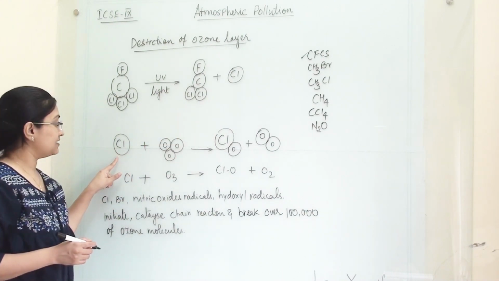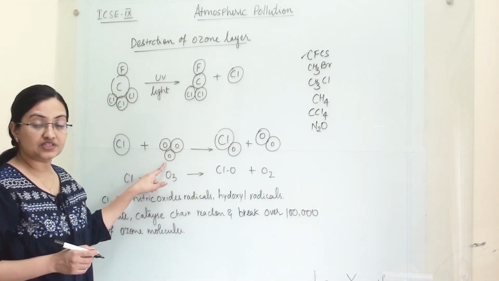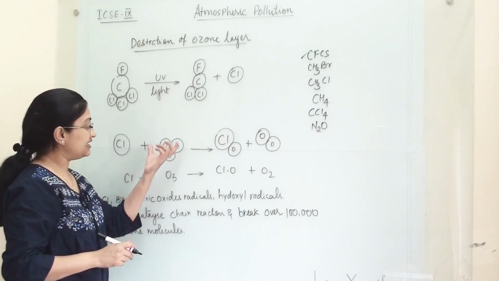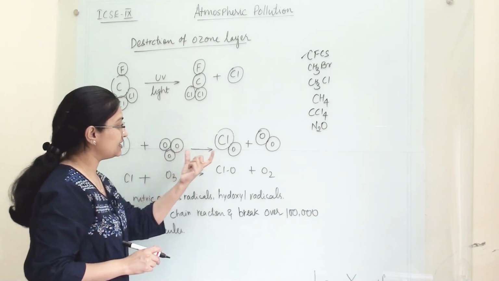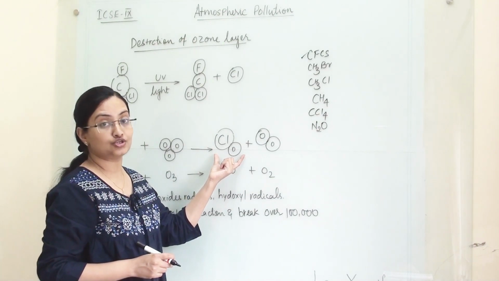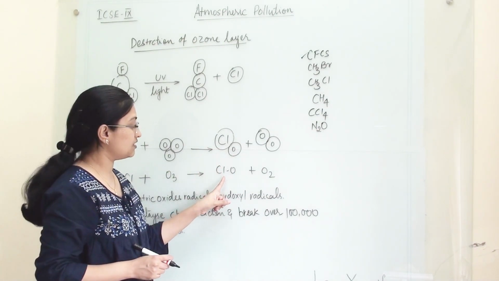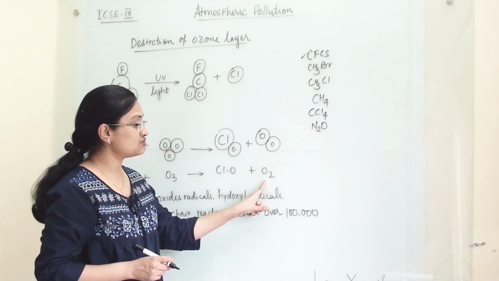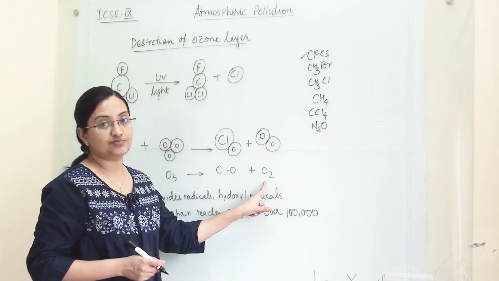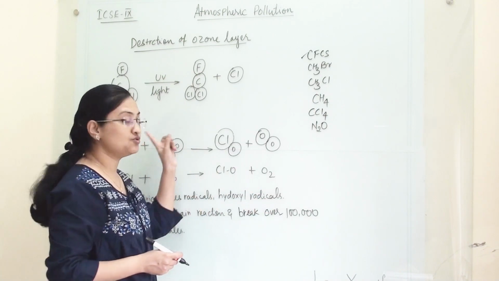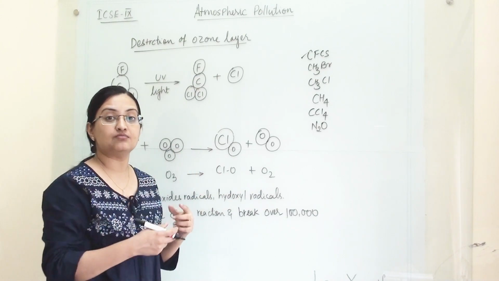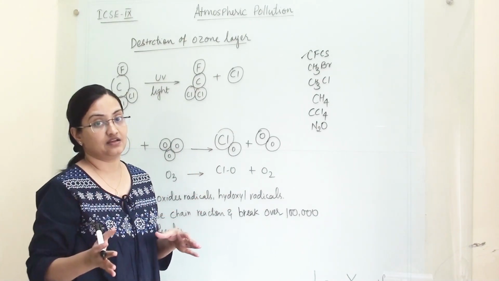This Cl atom will again react with atmospheric ozone. It will decompose this molecule and attach to one of the oxygens of this molecule. So this will become ClO and the oxygen molecule will be separated. In turn, it will disturb the mechanism of the ozone-oxygen cycle.